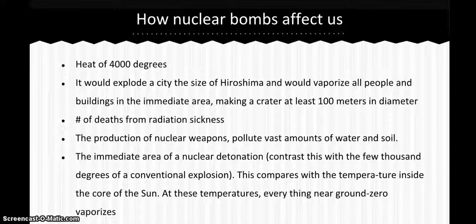How nuclear bombs affect us. Nuclear bombs, when exploded, have a heat of 4,000 degrees, which would vaporize all the people in buildings in the immediate area, and would make a crater at least 100 meters in diameter. The number of deaths from radiation sickness is quite high. In the immediate area of the nuclear detonation, this compares to the temperature inside the core of the sun.